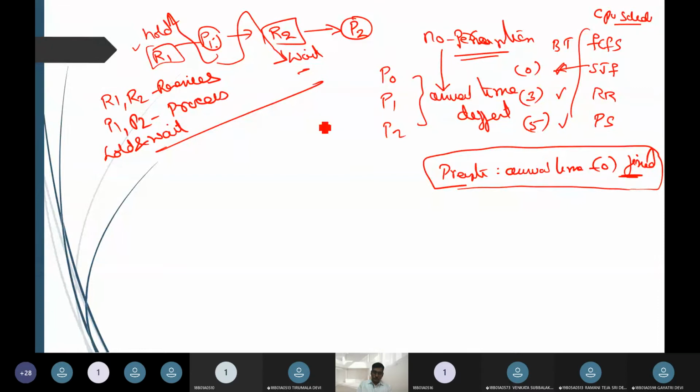The last characteristic of a deadlock will be circular waiting.